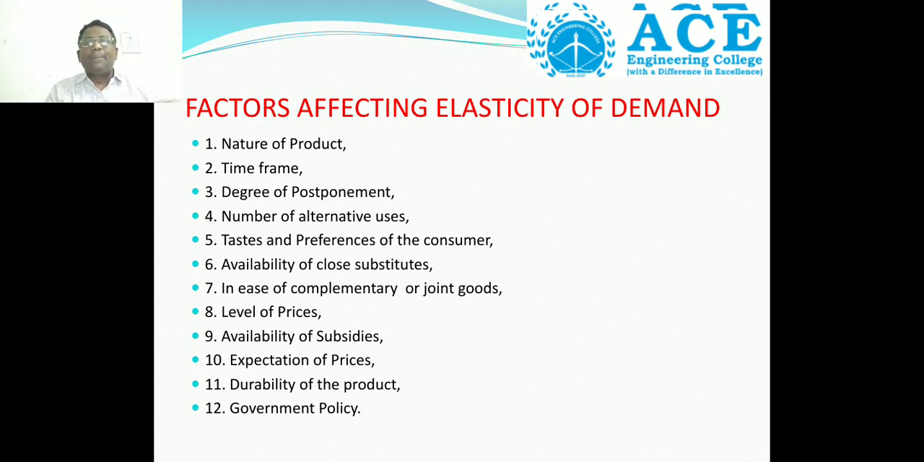When the government policy changes, then automatically the demand also changes for that particular product. Why? Because if the government is continuously giving a subsidy on that particular product, the demand will also increase. If there is no subsidy on that product, then the demand is reduced. Example, gas cylinders.